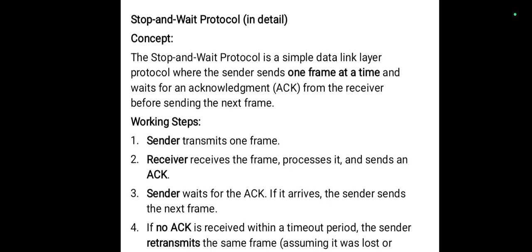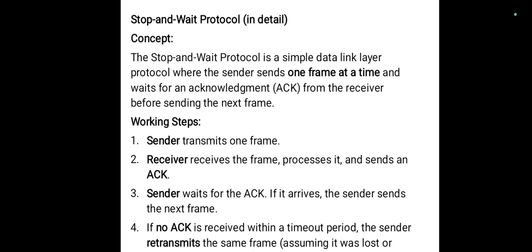The stop and wait protocol is a simple data link layer protocol where the sender sends one frame at a time and waits for an acknowledgement from the receiver before sending the next frame. So it is a very simple protocol. Acknowledgement is nothing but feedback from the receiver, and before sending the next frame, the acknowledgement has to be sent by the receiver to the sender.